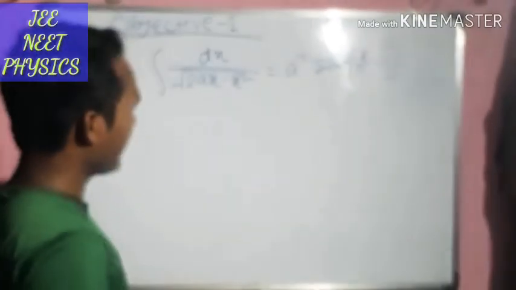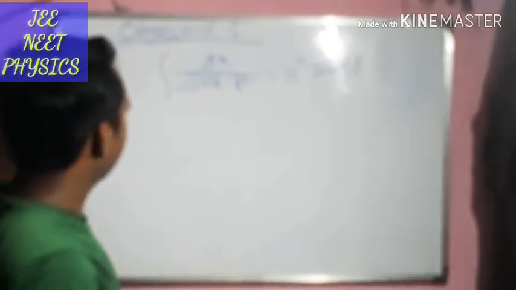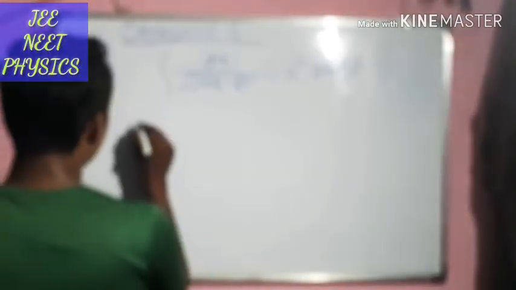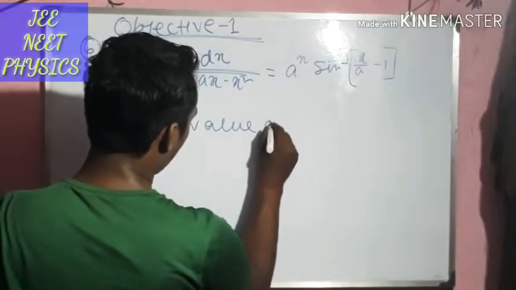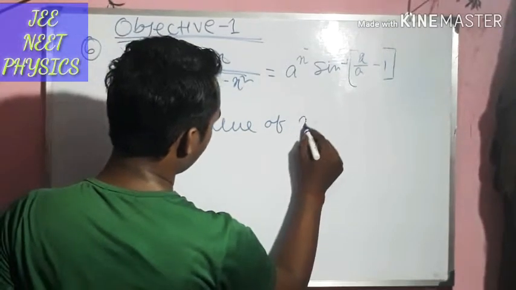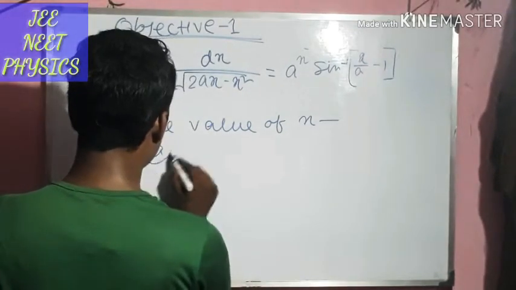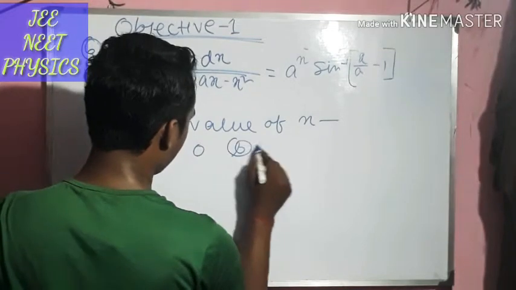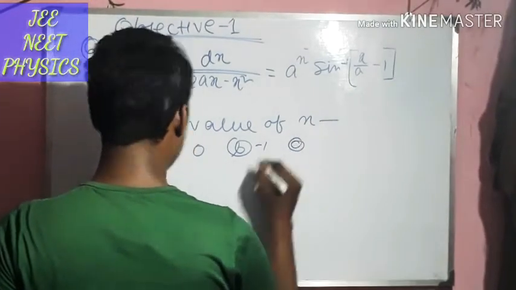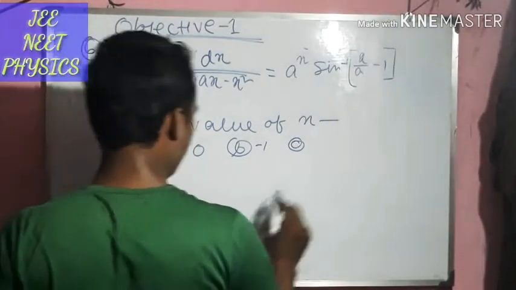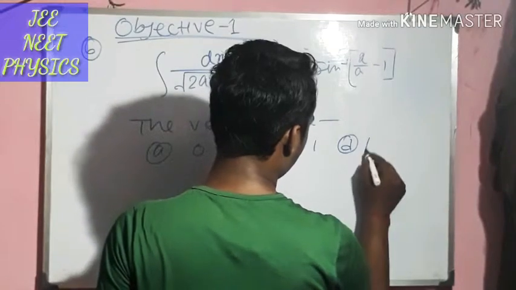First, look at the dimension. The question is the value of n. Option A is 0, option B is 1, minus 1, option C is 1, and option D is none of the above.